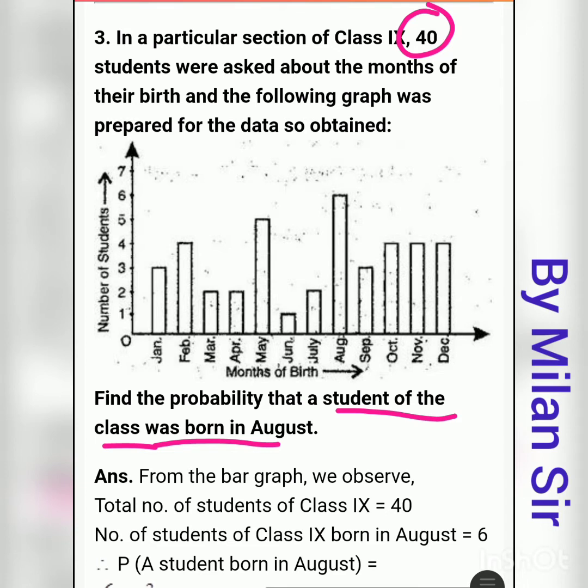From the graph we need to decide how many students were born in the month of August. If we look at the graph carefully, the number of students is 6. So 6 students were born in August, and this 6 becomes our favorable outcomes.